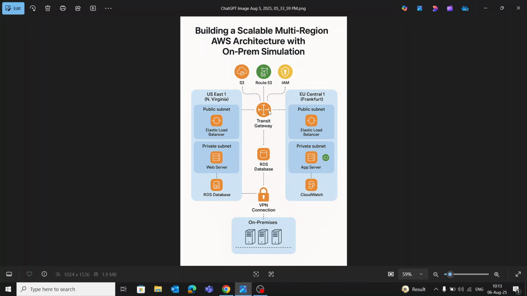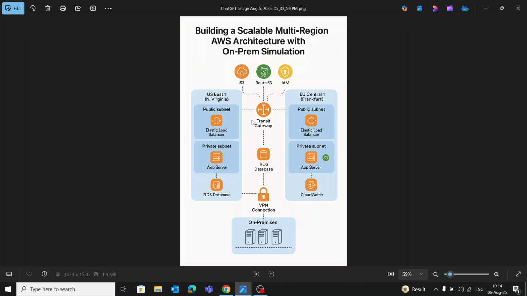Imagine a global company with IT operations spread across two AWS regions, North Virginia and Frankfurt. Each region hosts its own VPC, public and private subnets, web and app EC2 servers, load balancers, CloudWatch monitoring. They are interconnected using a transit gateway, and we simulate an on-premises network via VPN to complete the hybrid setup.